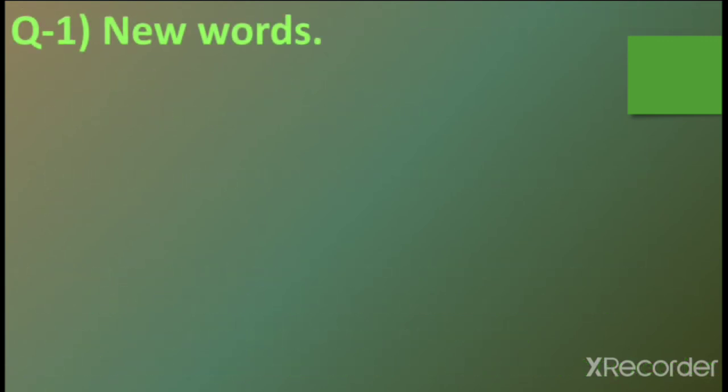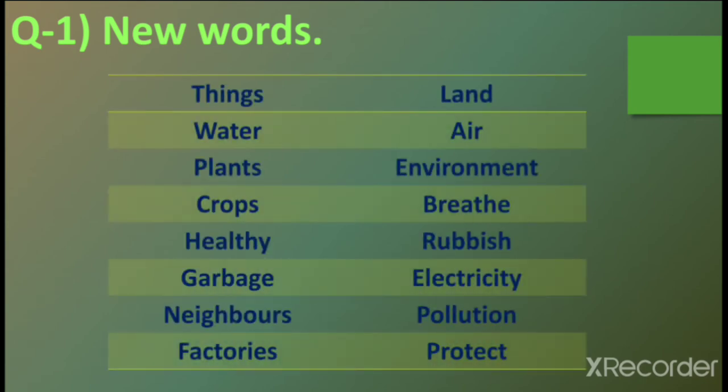Now let's move to our exercise. These all are about the new unit, natural and man-made things. Question number 1, new words. THINGS, things. LAND, land. WATER, water. AIR, air. Plants, PLANTS. Environment, ENVIRONMENT. Crops, CROPS.